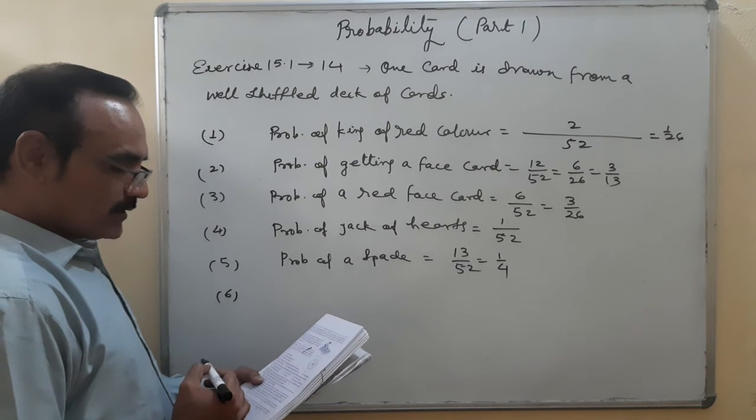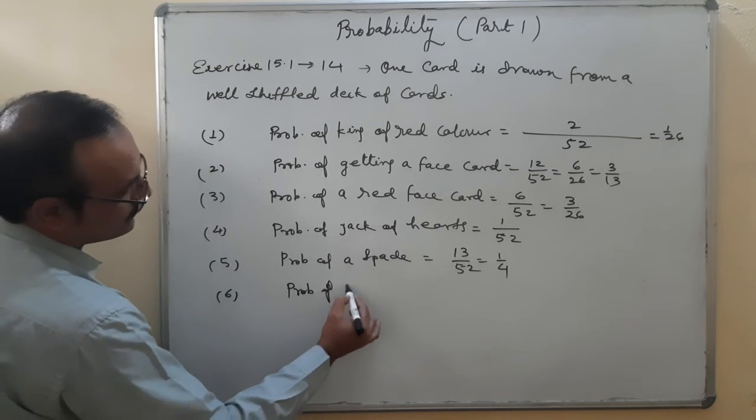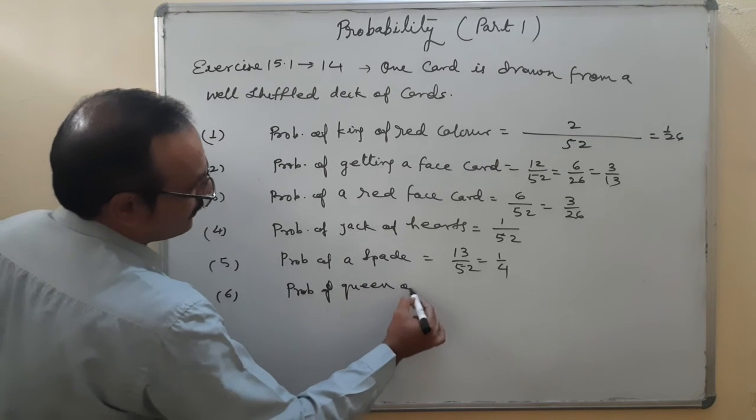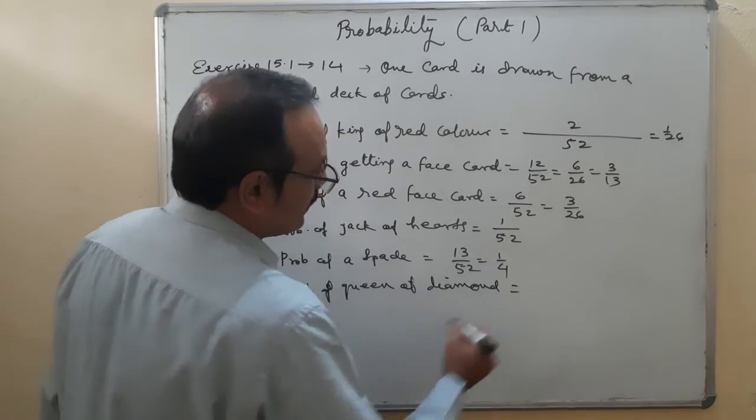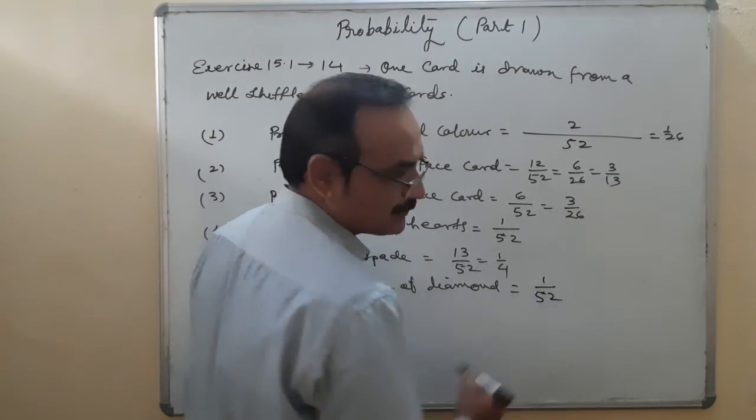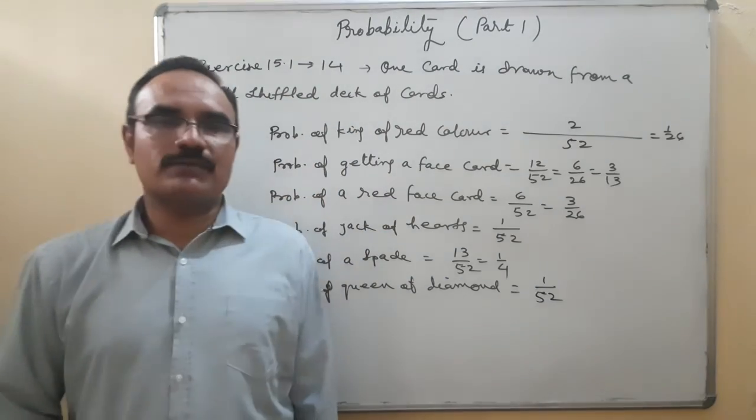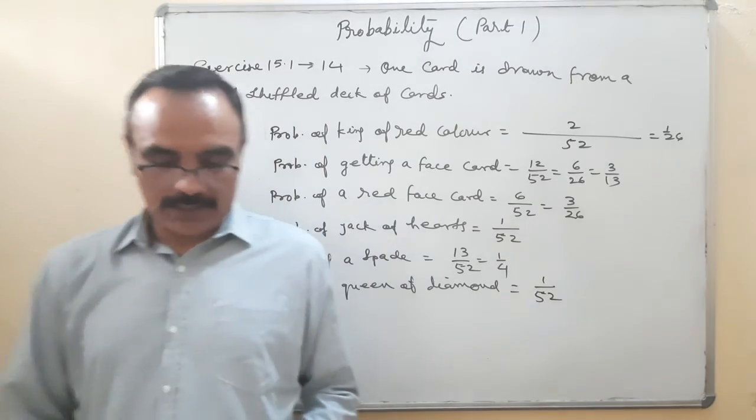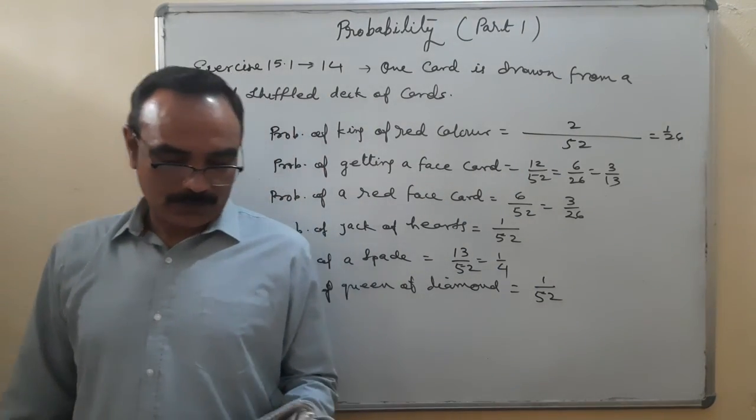And next one is a queen of diamond. So probability of queen of diamond. There's a single queen in diamond, 1 upon 52. So first of all, you should know the information of the cards, and after that you can write and solve any question related to the cards.